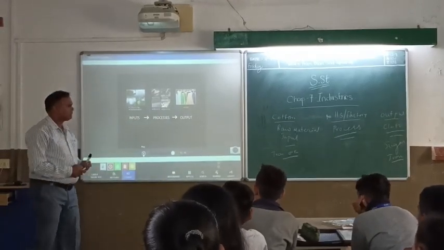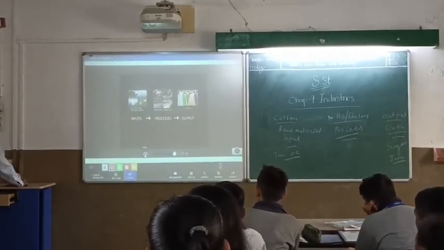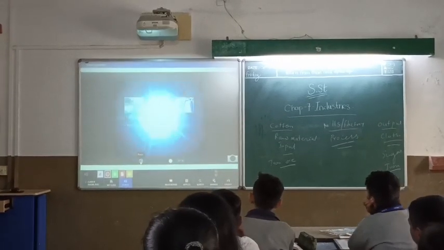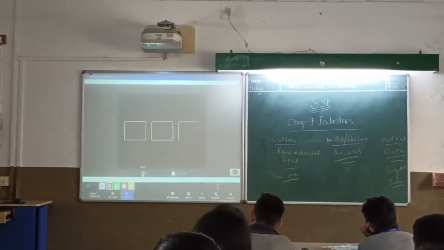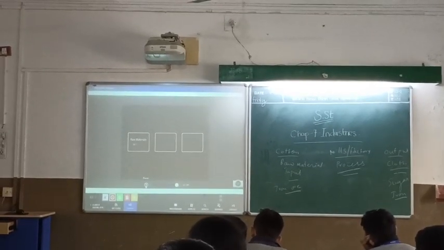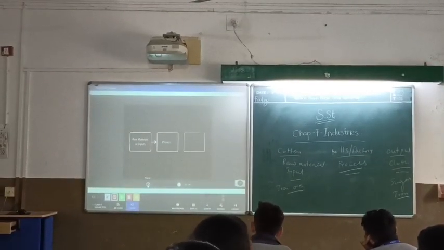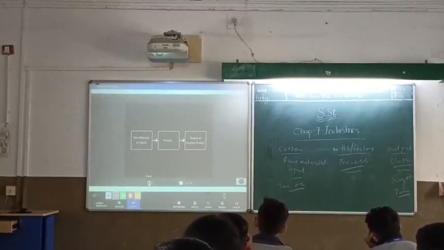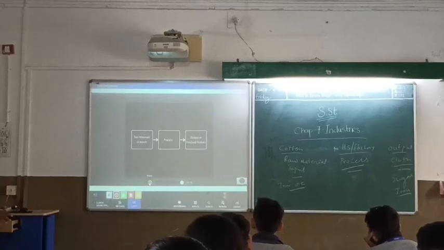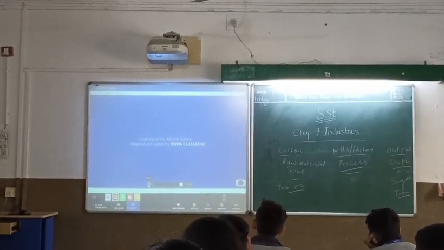Clear now? Similarly, all industrial systems involve the three steps of inputs or raw materials, a process, and the output or the final product, the finished product. Clear now?